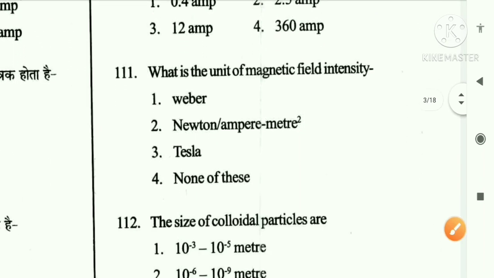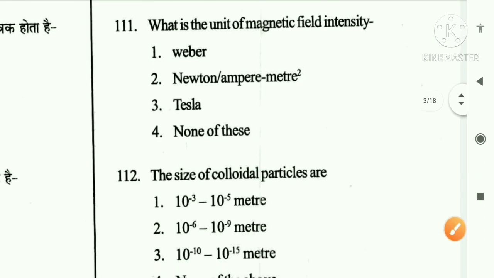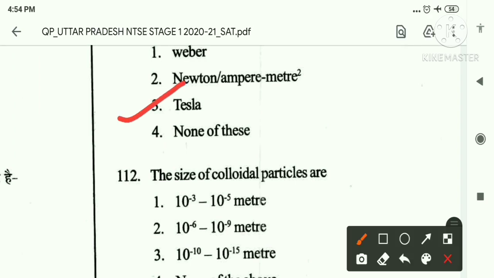What is the unit of magnetic field intensity? Option 1 Weber, option 2 Newton, option 3 Tesla, option 4 none of the above. Here option 3 Tesla is the SI unit. Magnetic field intensity is measured in Tesla, symbol T. So option 3 is the right answer.